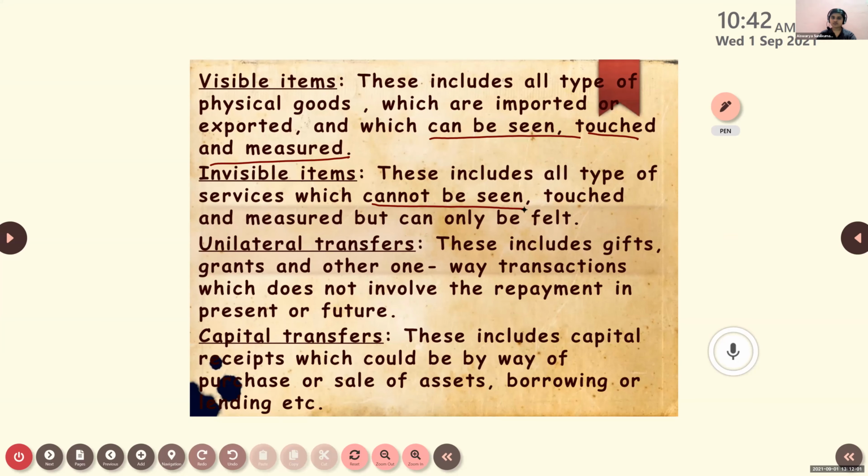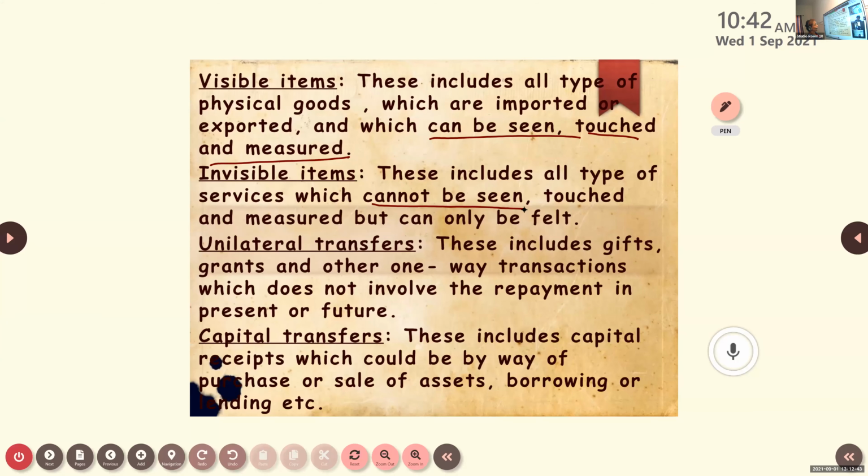Factor income received from Indian people who work in other countries. Okay. Other than factor incomes, there are also some services which we provide to other countries. For example, it can be shipping, banking, insurance and so on. These services are also provided to other countries, and those services also come in the category of invisible items. So here, visible items and invisible items.